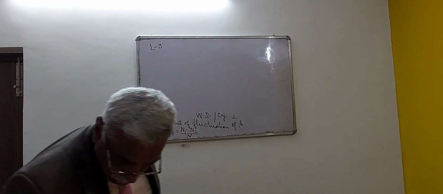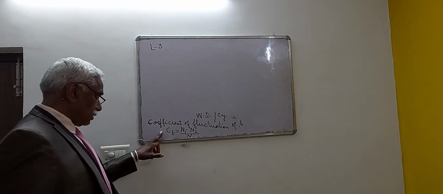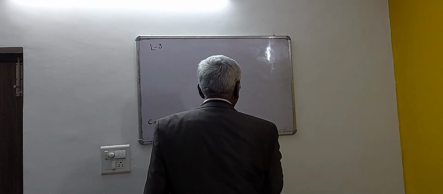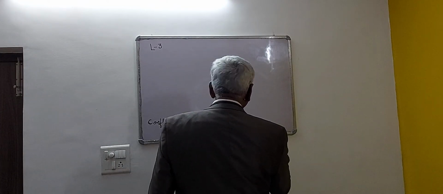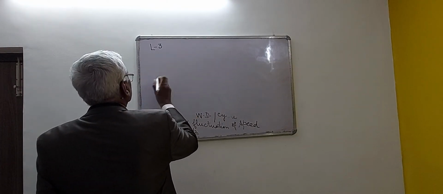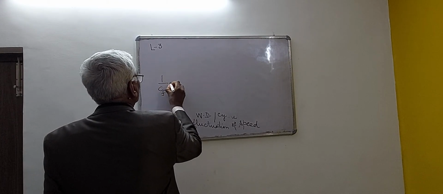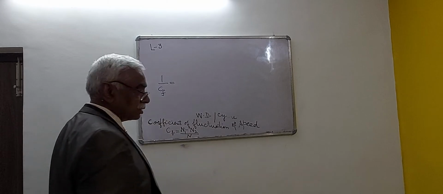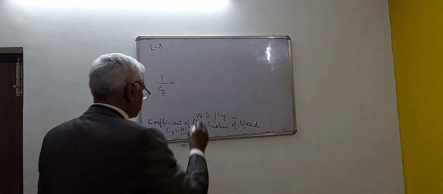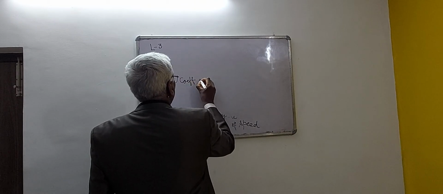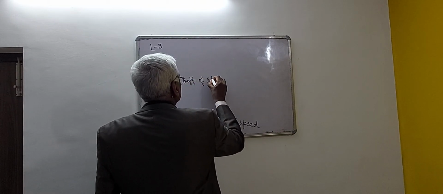I want to tell you one more thing. CF is the coefficient of fluctuation of speed, and the reciprocal of it, 1 by CF, is known as coefficient of steadiness.